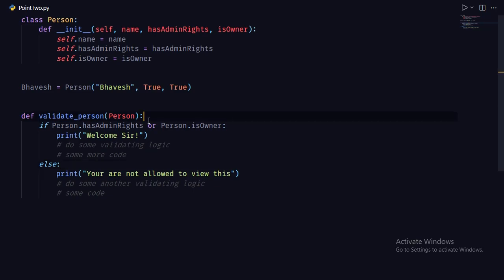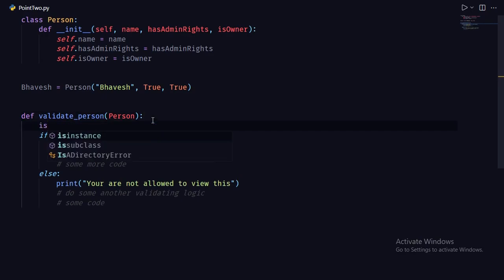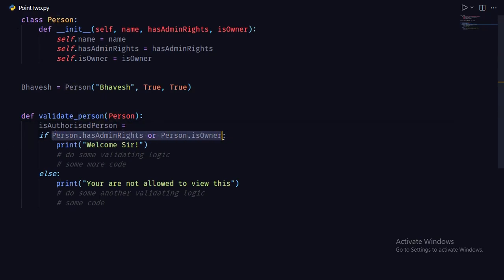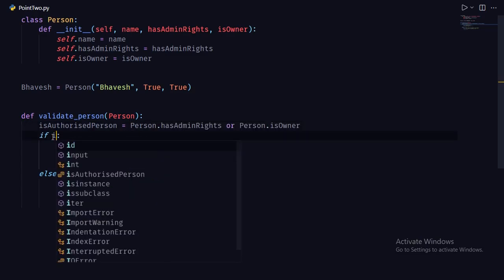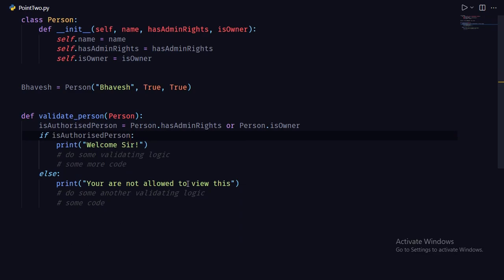You can clean this code even further. Let me show you. If we have a large conditional, as you can see, it is huge. So you can declare a variable, cut this logic and store it in this variable. As you can see, this increases the readability of the code. It's like you are telling a story to the person who reads the code.